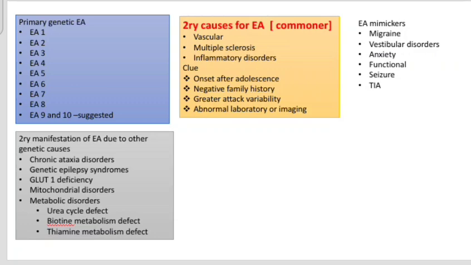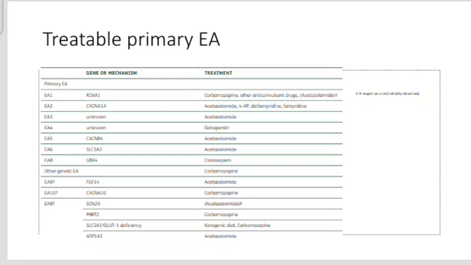So now we are moving to treatment. I'd like to stress that. Treatment of episodic ataxia type 1 is mainly carbamazepine. Type 2, acetazolamide; type 3, acetazolamide; type 4, gabapentin; type 5, acetazolamide; likewise the list goes on.